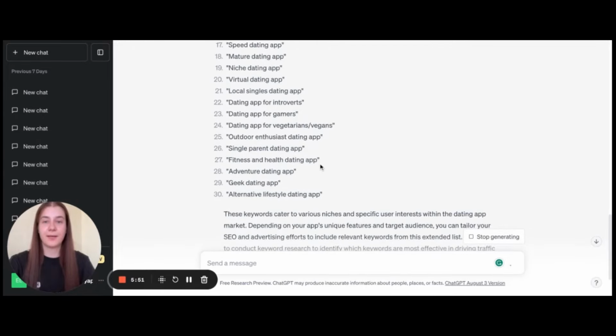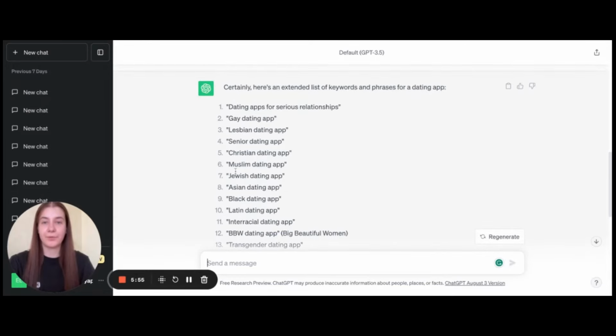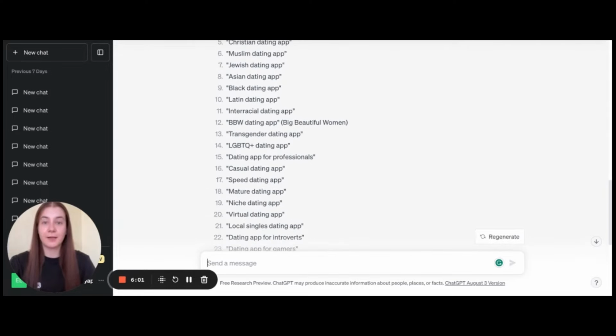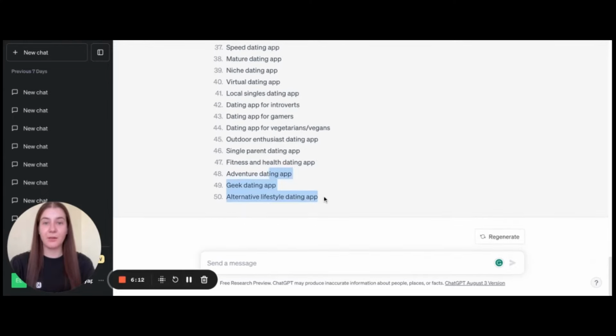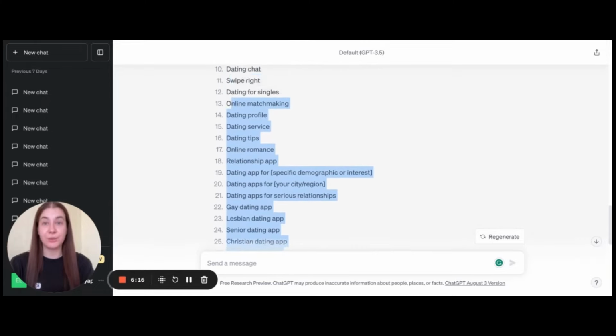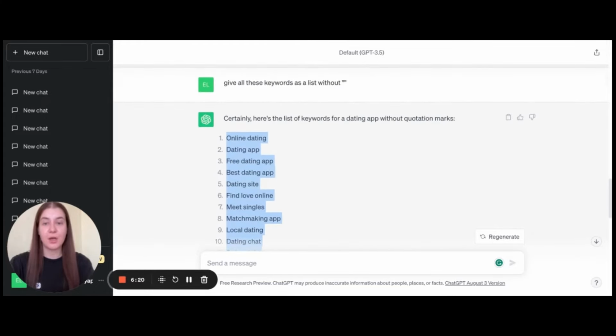So we see that the list is really extended. There are different types like senior dating, Christian dating, and still we remember that in this case ChatGPT provides the most traffic keywords according to it. Let's copy all these keywords and go to Keyapp platform to check if they are really of high popularity or not.